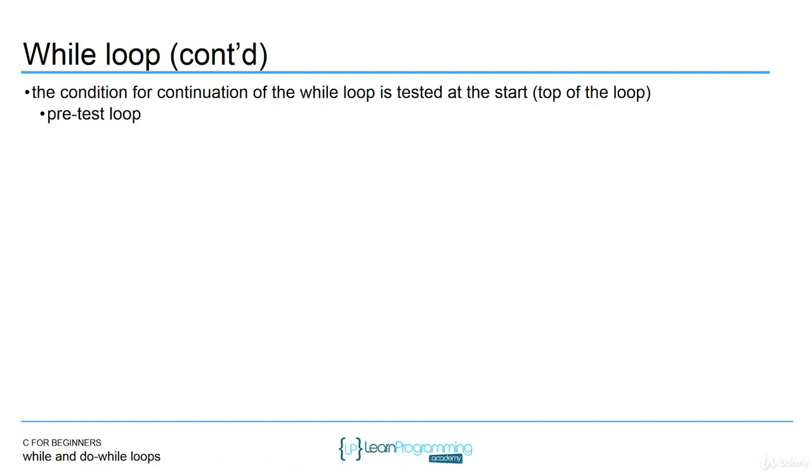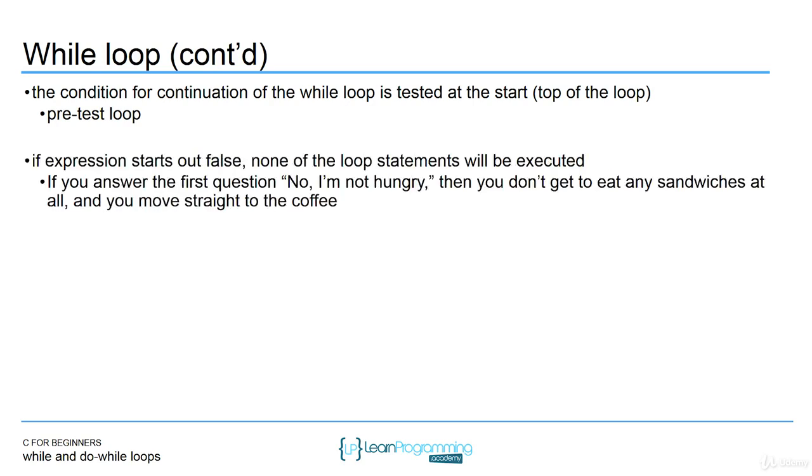The condition for continuation of the while loop is tested at the start. Right, so this is the top of the loop. What this means is it's a pre-test loop, and what that means is it could execute 0 times or it could execute multiple times in the body. And again, this is going to be relevant because the do while loop is doing something a little different. If the expression starts out false, none of the loop statements in the body are going to be executed. So that's why it's at the top, test.